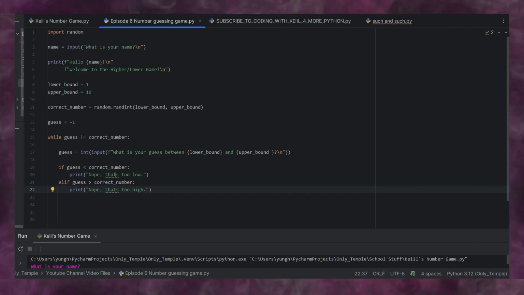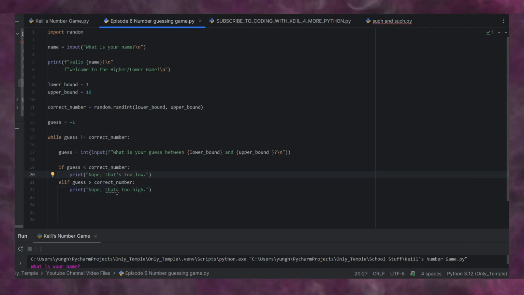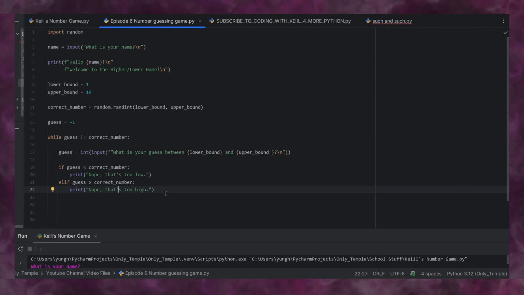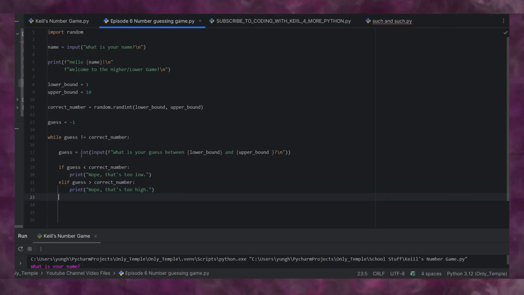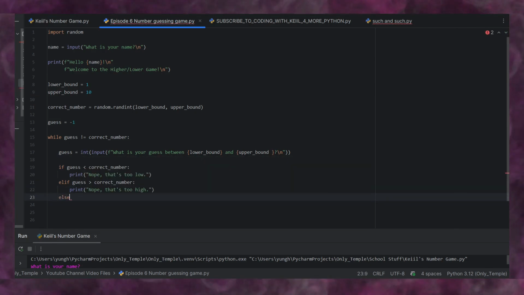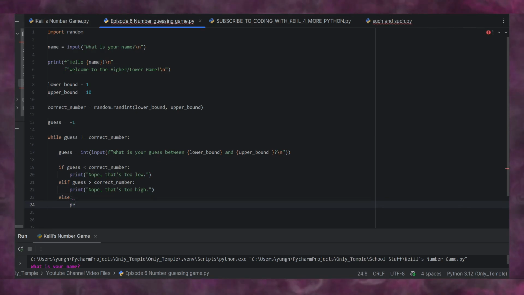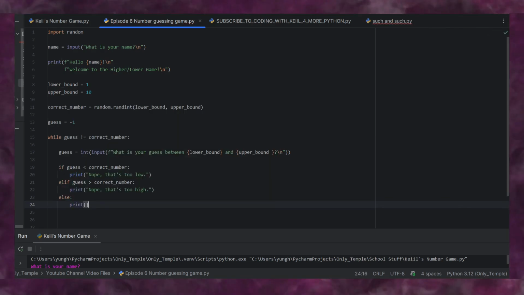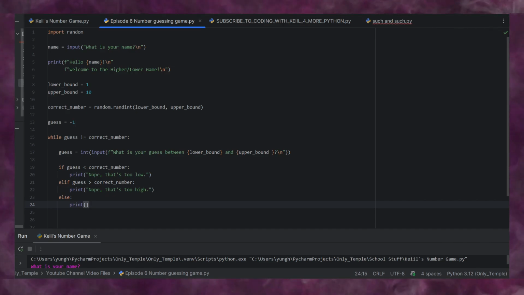Let me just go ahead and add the apostrophe here. And else, this would be the winning condition, obviously, because it can't be anything other than bigger or smaller, right?